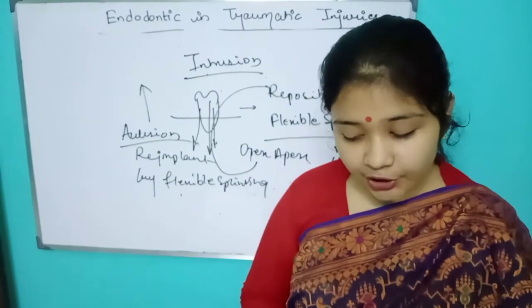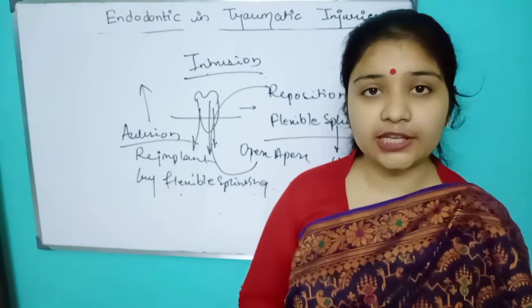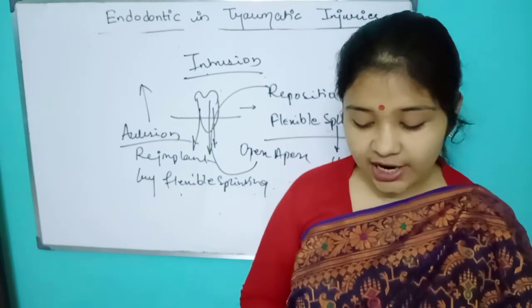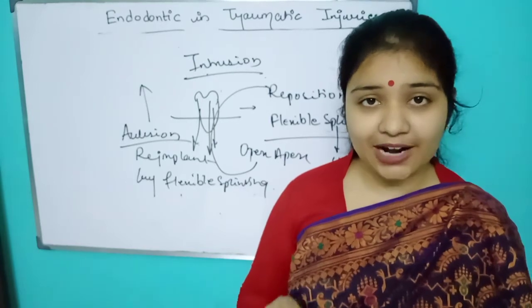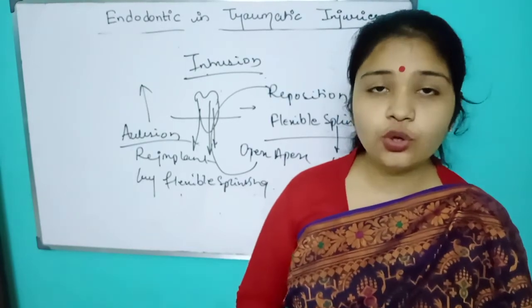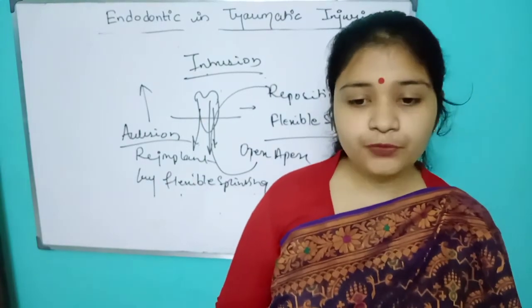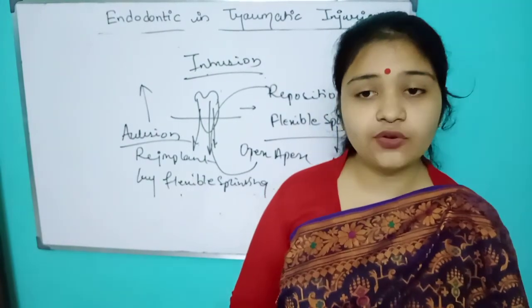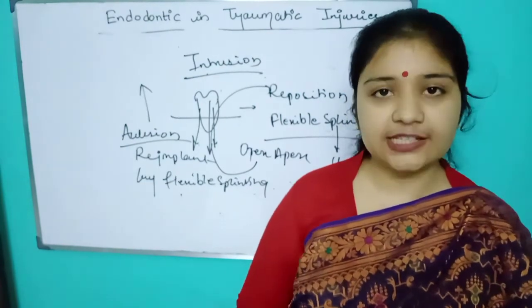Then inflammatory root resorption: if there is any bacterial growth over there, then it will be inflammatory. Also if the margins are ragged, it is also a post-traumatic complication, and you can see it in the angled radiograph also.